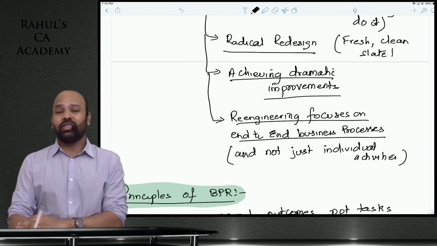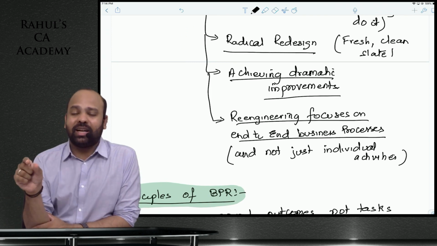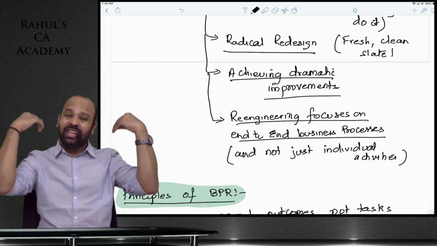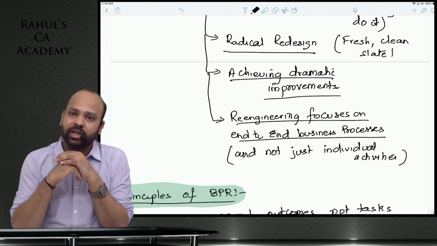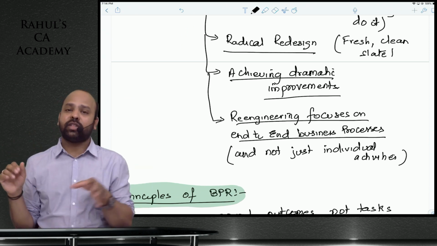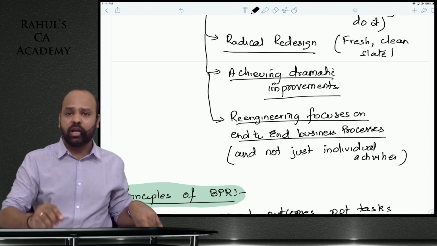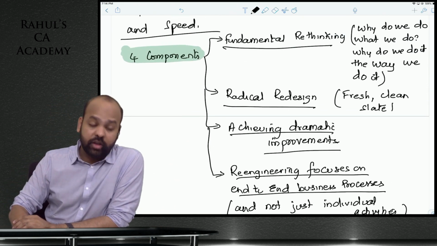Re-engineering should focus on end-to-end business process. You should not just look at one particular activity and try to redesign one particular activity. Only if you take from start till the end process, you will be able to achieve those dramatic improvements. Start se leke end tak sab kuch padho and the chain. Only then you will know whether there is a dramatic improvement possible or not. Principles of business process re-engineering. Remember these 4 components.